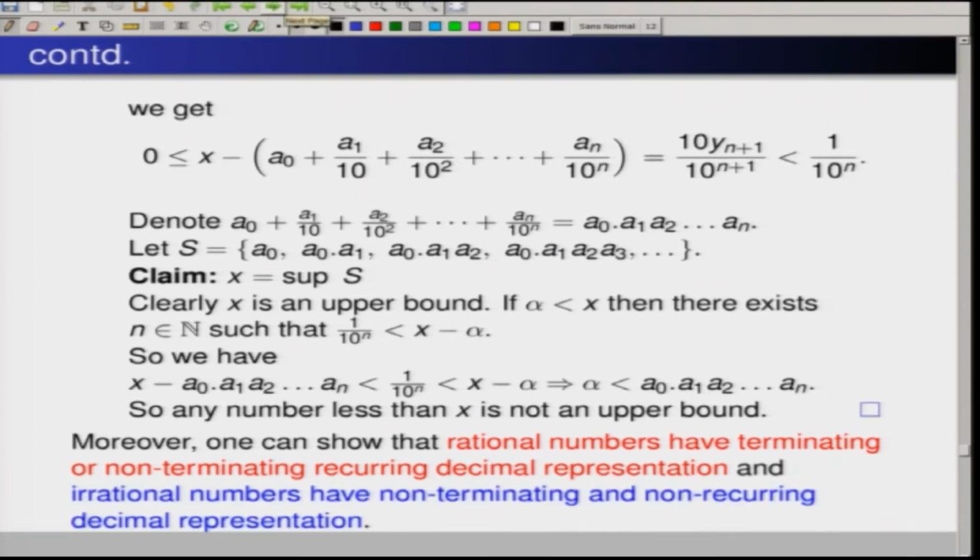So this is going to be a rational number, and one can also show that the irrationals will always have a non-terminating and non-recurring decimal representation. That means if some decimal representation is given to us and it is terminating, then it has to be rational, because in our class 6 we do this, dividing by 10 to the power whatever times we go.